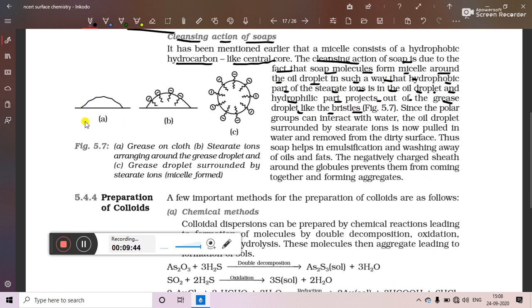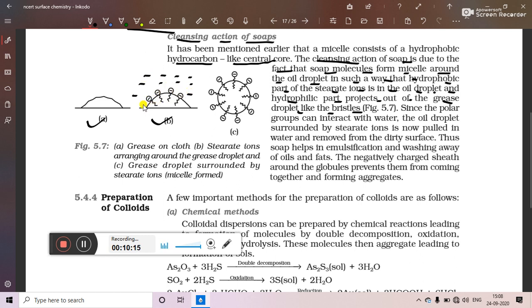Here we can see that in figure A, a cloth is there. On the surface of the cloth there is a grease. In figure B, stearate ions arrange around the grease droplet in such a way that their tail, which is water hating, goes away from water. So the tail goes inside the dirt or grease, and the hydrophilic heads remain outside as they are water loving.